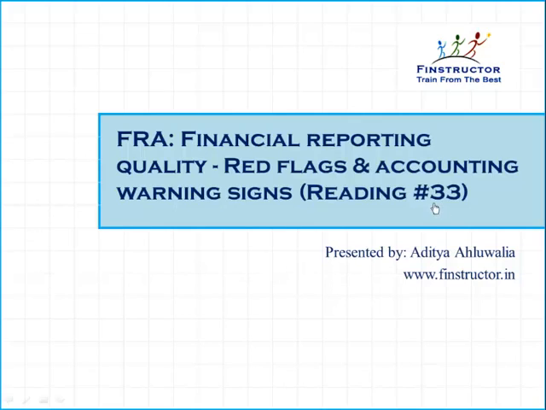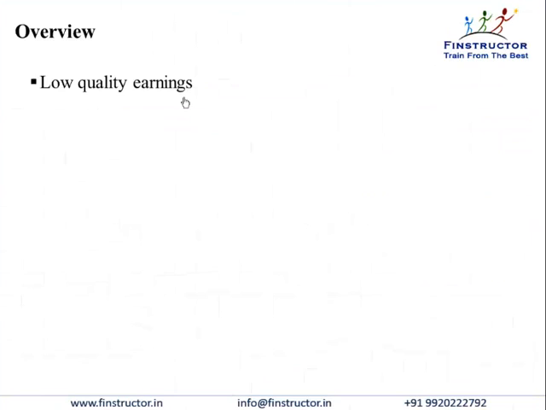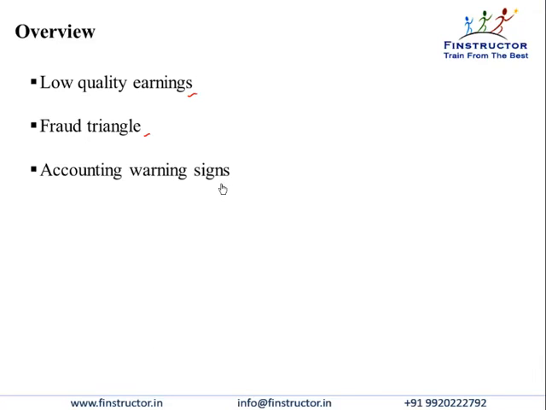Hi there. In reading 33 of the CFA curriculum, we'll talk about financial reporting quality, the red flags and accounting warning signs that the analyst should look out for. We'll start by gaining an understanding of low quality earnings, the fraud triangle, and wind up with a discussion on accounting warning signs that the analyst should look out for.